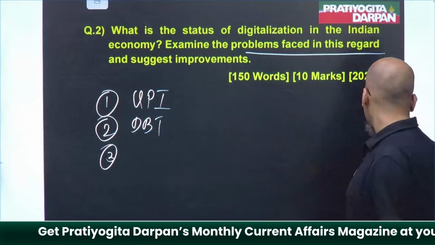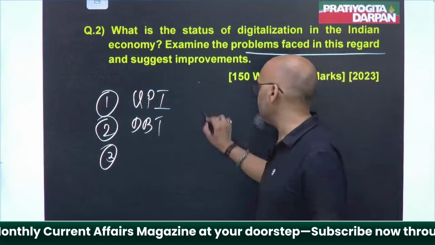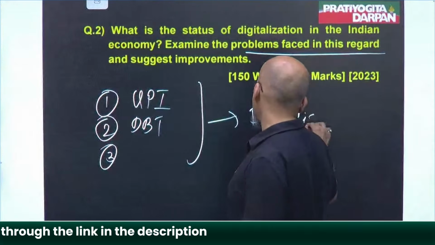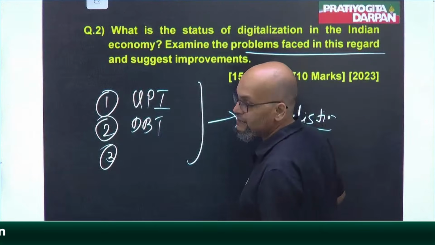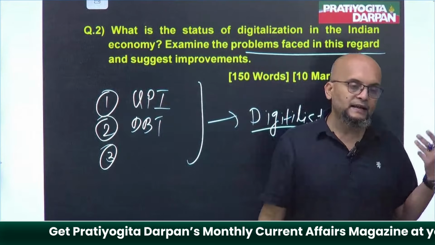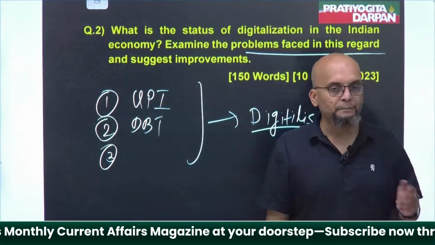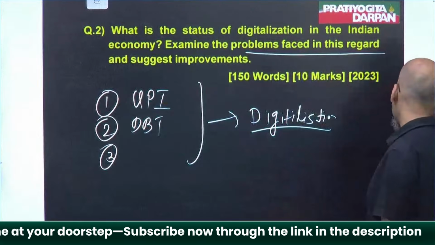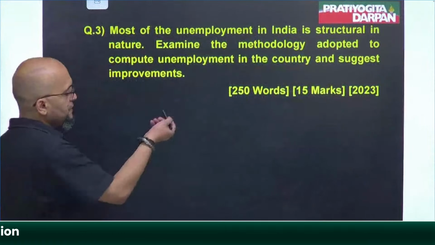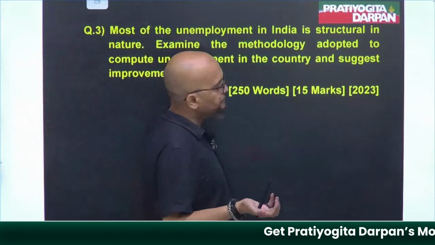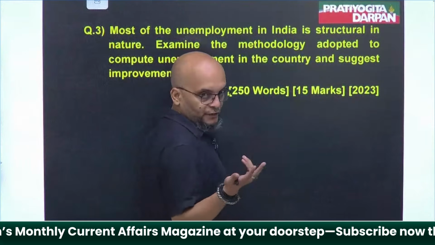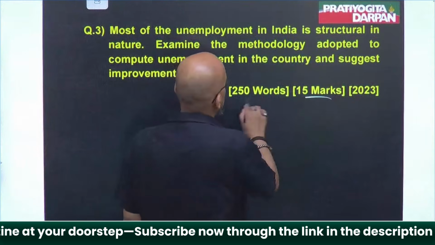Okay. Anyway, so here the takeaway is digitalization. Okay, guys, you should note these topics. These are the major topics, and as we get through the session you'll see that questions are asked from these topics repeatedly. So first was manufacturing, second is digitalization. Third, the expected topic, 15 marks, 250 words. As I always tell you, 150 words means 10 marks, 15 marks is 200 to 250 words. So again, 15 marks, 250 words.